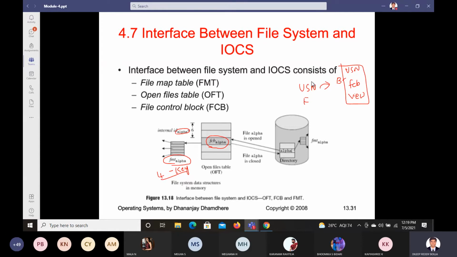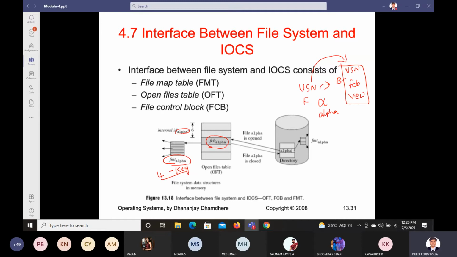In the backup, what they are trying to do in the back end is, for whom we should give the permission, for whom we need to block, all the information is being kept in this file control block alpha. Okay, so alpha, why we are naming here is the file name is alpha. This is your file name alpha. Because we don't know what file name to use, they have used something like alpha.